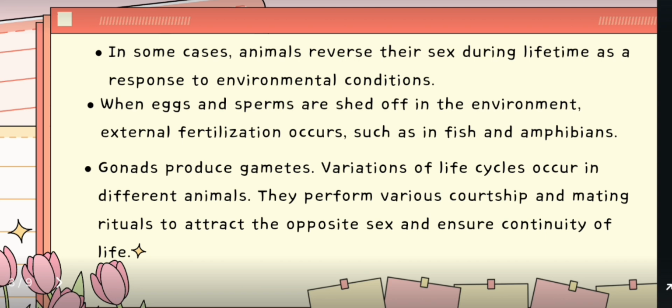Gonads produce gametes. Life cycles vary among different animals, so they perform various courtship and mating rituals to attract the opposite sex and ensure continuity of life.